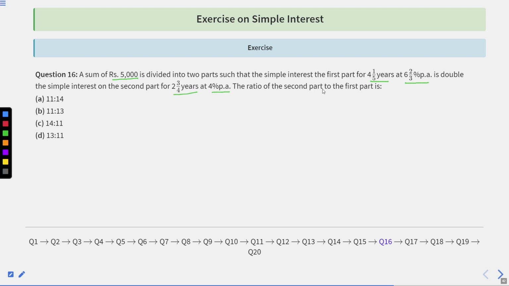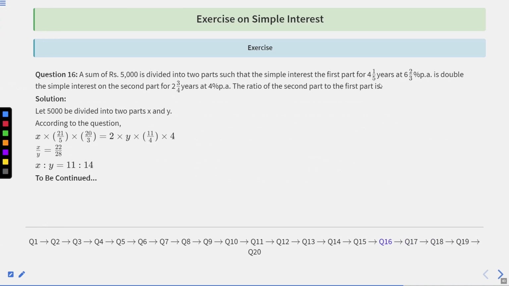The ratio of second part to the first part is. So let 5,000 be divided into two parts, x and y. So according to the question, x into 21 upon 5 into 20 upon 3 equal to 2 into y into 11 upon 4 into 4.